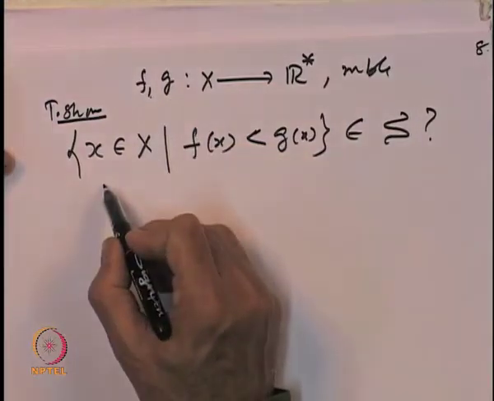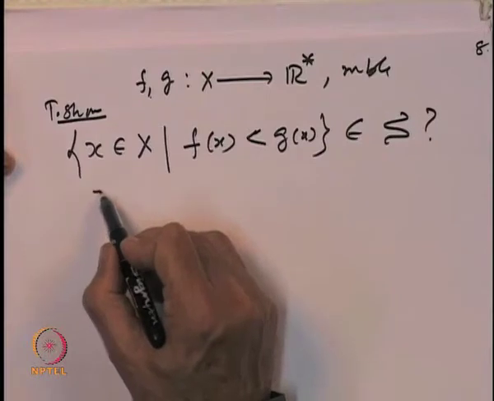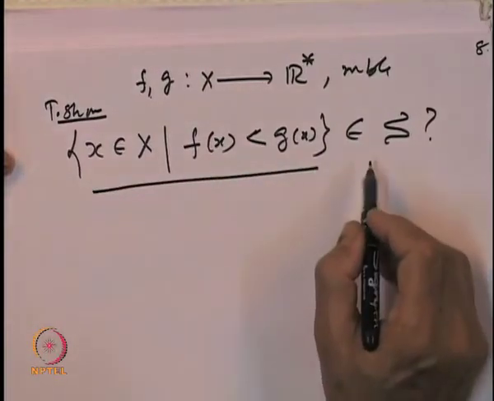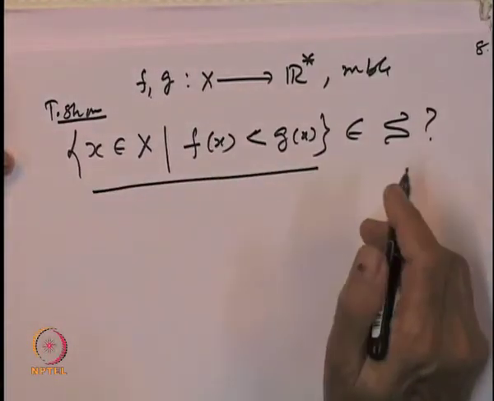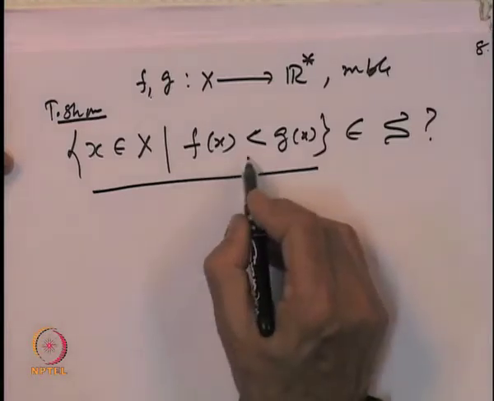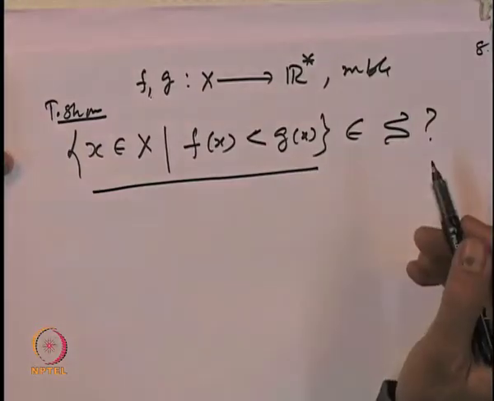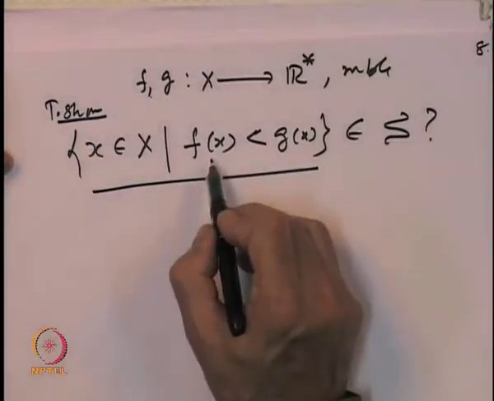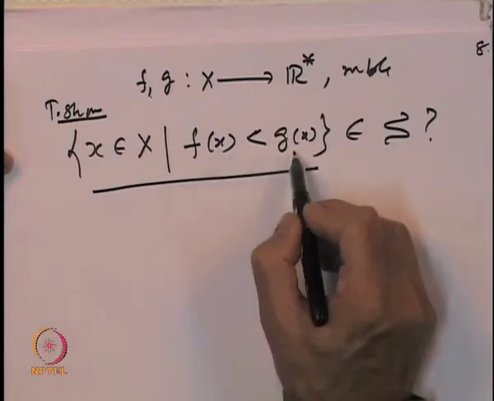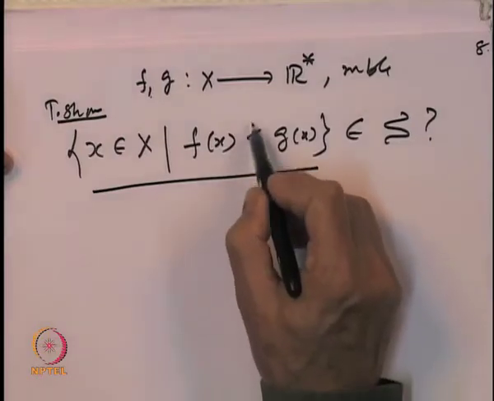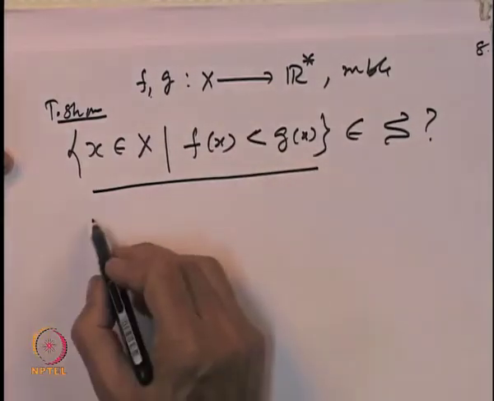So, the objective is to try to interpret this set in terms of unions and intersections of sets of the type where f(x) is less than something and g(x) is less than something. For that we observe that for any x, if f(x) is less than g(x), then there must be a rational number in between them.